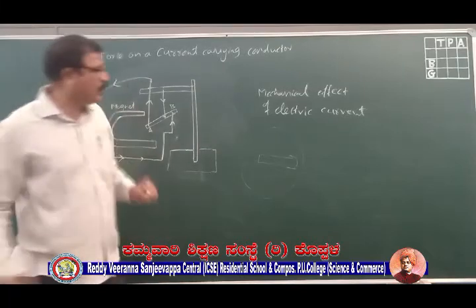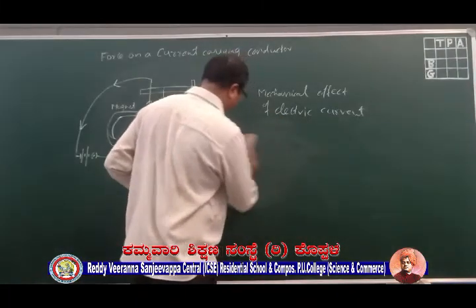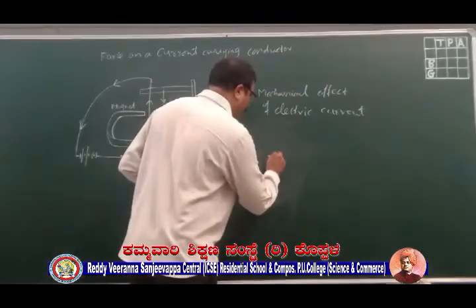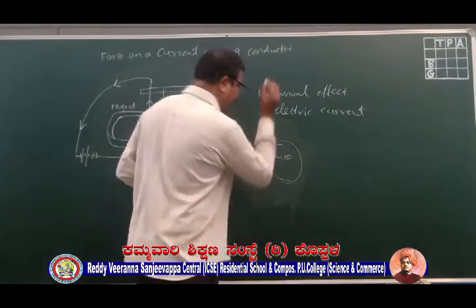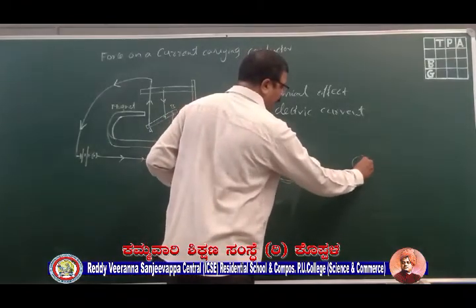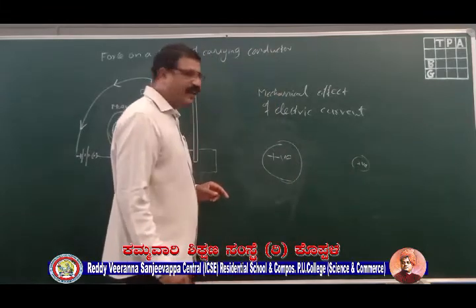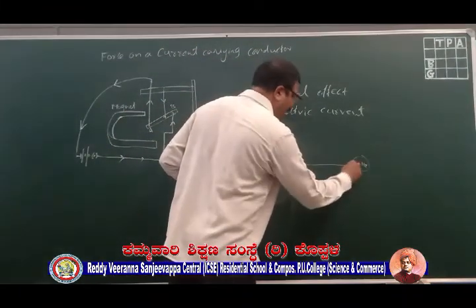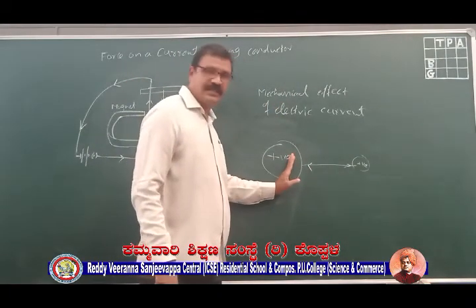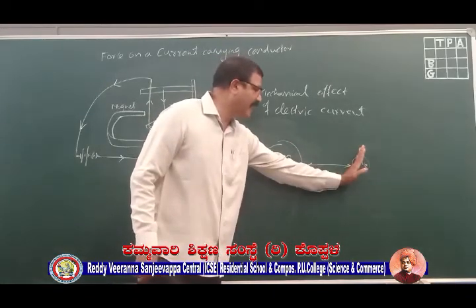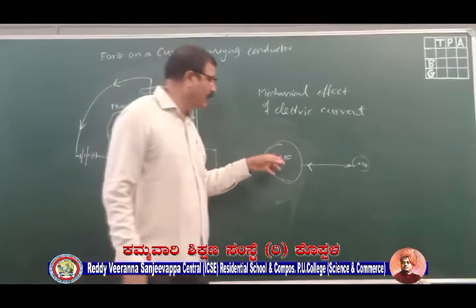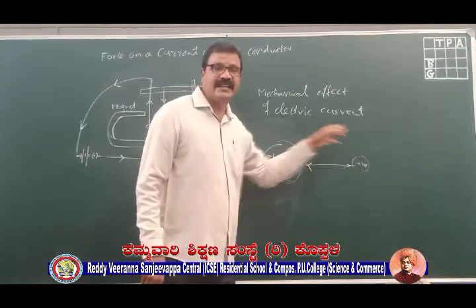Now, if you go back to your 9th standard basics, what you studied there: when you keep an electric charge, let me take one positive charge here. I place one more positive charge somewhere here. Then what will happen? There will be a force of repulsion. This charge will be pushing that charge, and that charge will be pushing this charge. That force of repulsion is because both are positive charges, they are like charges.